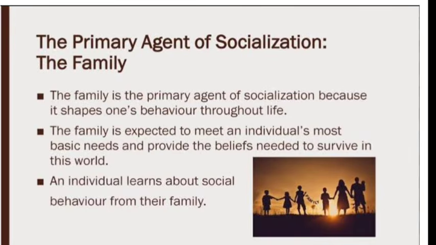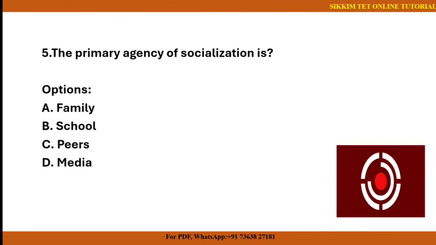Whereas school comes after family. The peer influence also grows later in child. And media comes after family interaction. So the correct answer is number A, that is family.